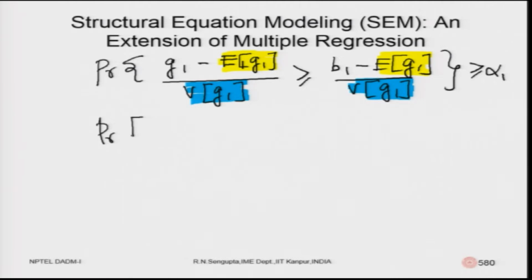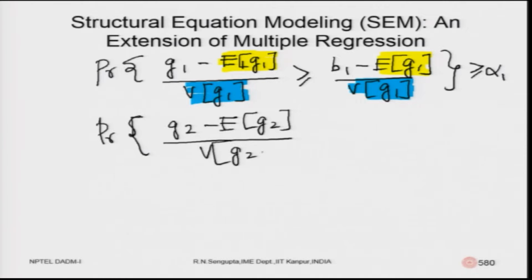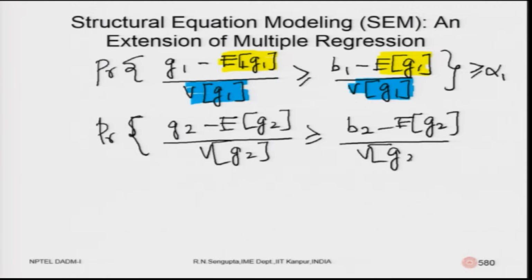probability of G 2 minus E of G 2, variance of G 2 is greater than or equal to B 2 is brought to the left hand side, B 2 minus E of G 2, variance of G 2, this is greater than or equal to alpha 2. Again alpha it can be less than alpha 2, greater than alpha 2.